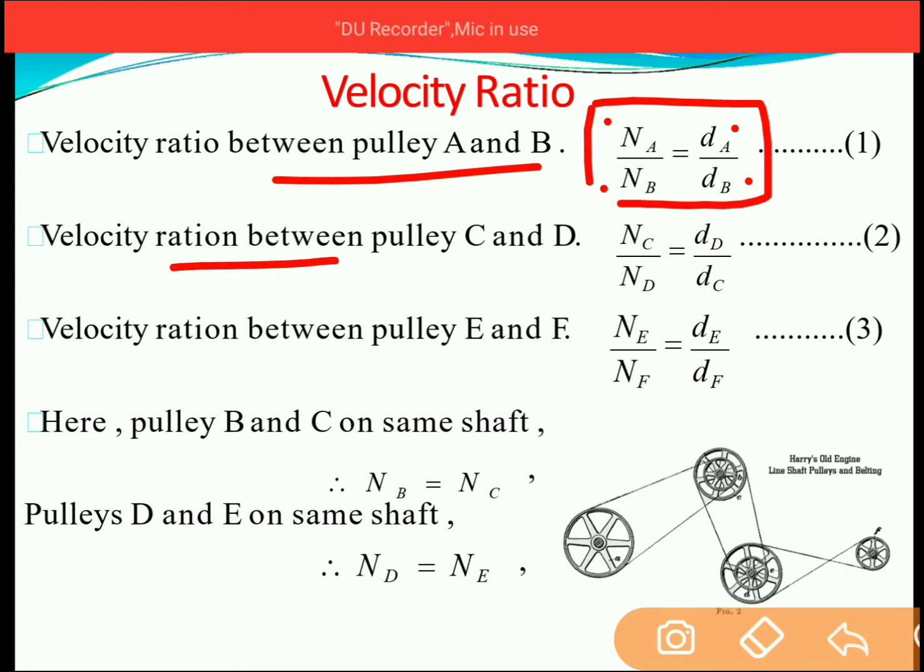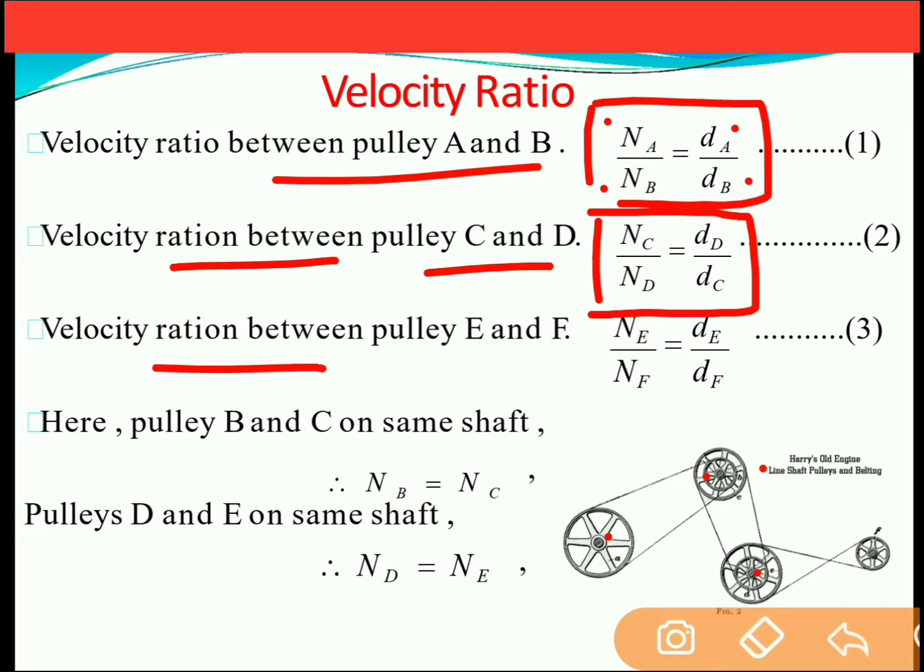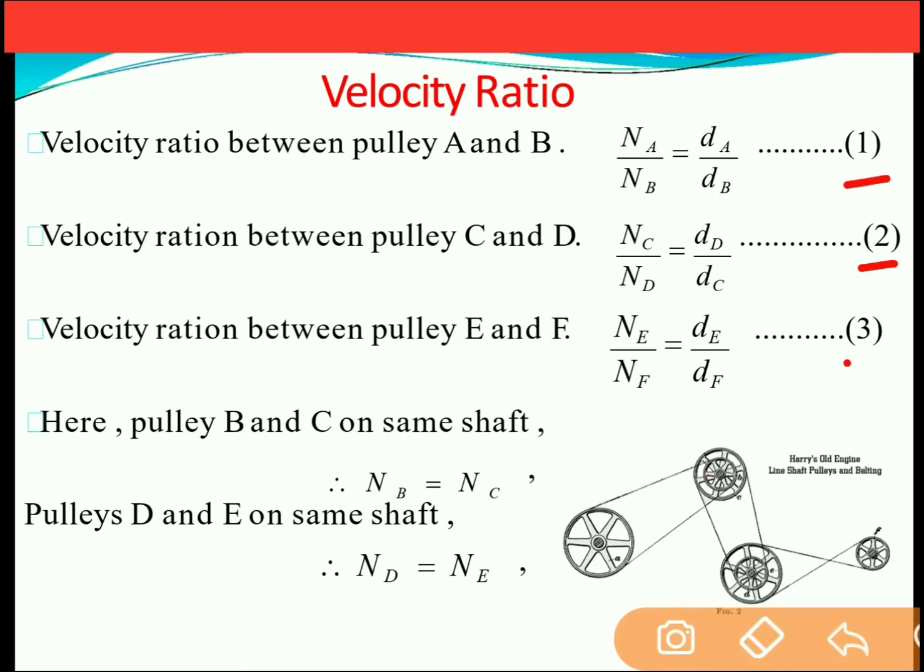Also, the velocity ratio between pulley C and D can be written as NC by ND is equal to DD by DC. So between A and B, this is a velocity ratio. Between C and D, the velocity ratio will be NC by ND is equal to DD by DC. And also the velocity ratio between pulley E and F will be what? NE by NF is equal to DF by DE. So these are equations 1, 2 and 3 for the 3 belt drives. So there are 3 belt drives, and corresponding to them, these are 3 different velocity ratios.